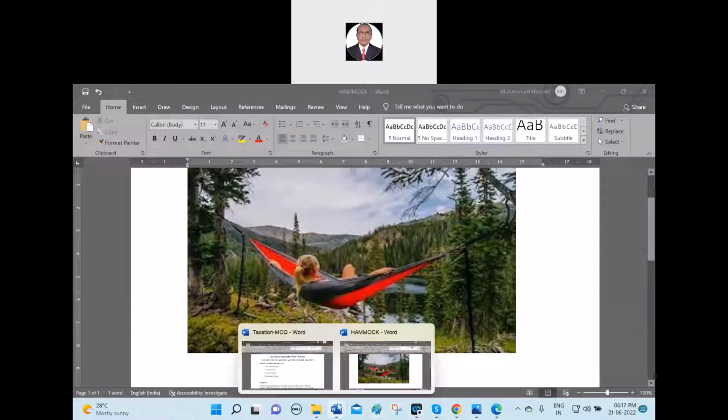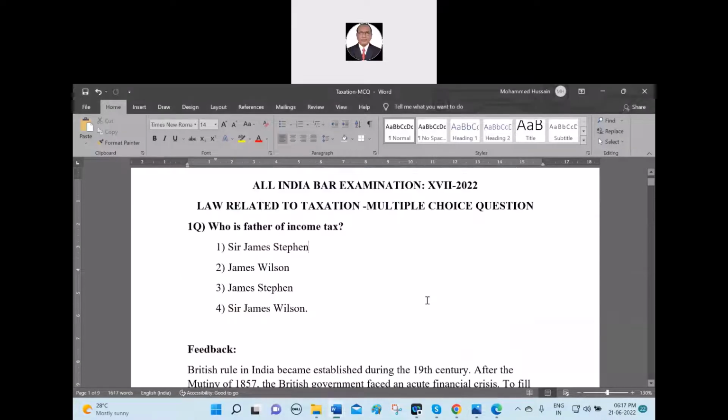Okay, without wasting the time, let me come to the point. All India Bar Examination, 17th Course, 2022, law related to taxation, multiple choice questions. Number 1, be ready. First question, who is the father of income tax? Option 1, Sir James Stephen. 2, James Wilson. 3, James Stephen. 4, Sir James Wilson.